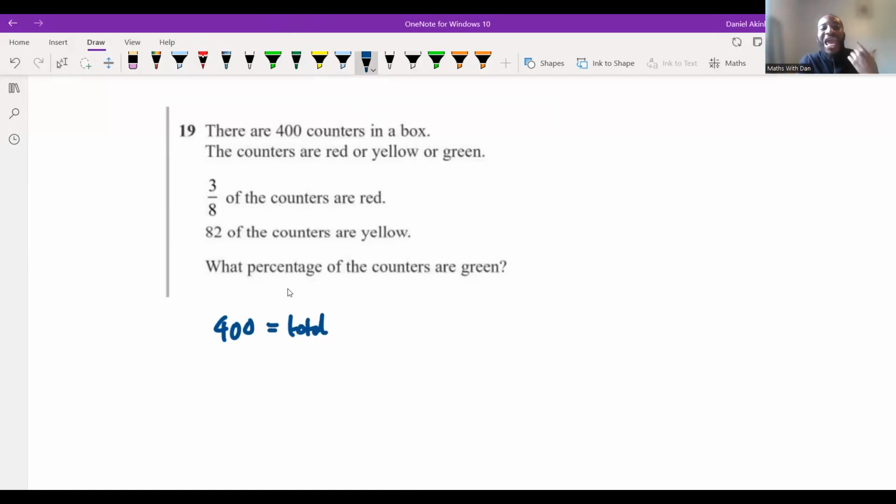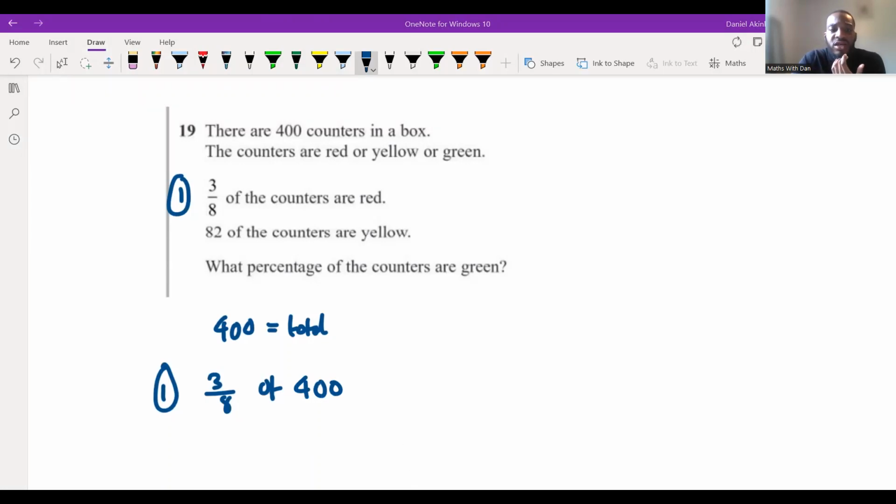Now it says 3/8 of the counters are red, right? 3/8 of what? The counters. How many counters are there? There are 400. So do we agree, guys, that step number one means 3/8 of the counters, which is 400? Are we in agreement, guys? Good stuff.